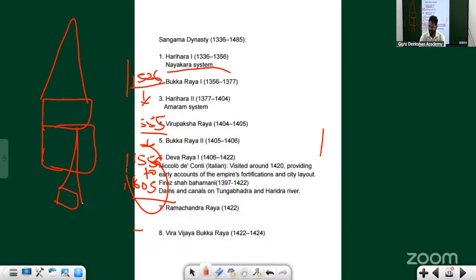Have you seen the temple in Madurai? There are Madurai temples. Can I use Google?